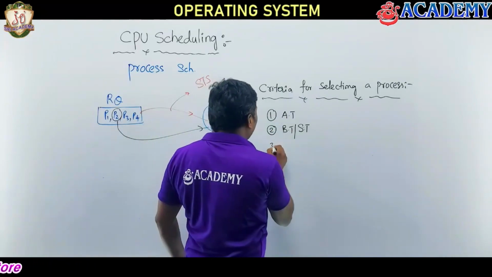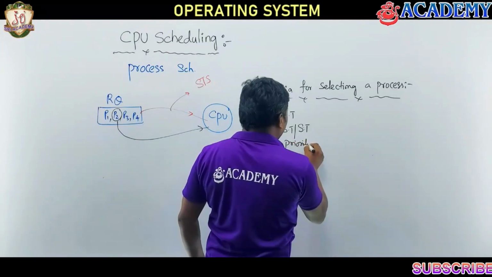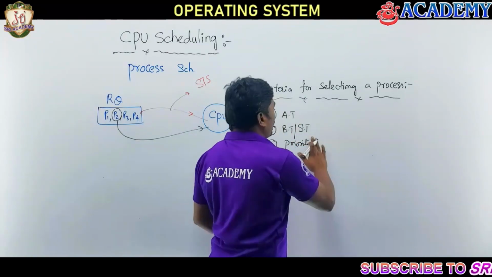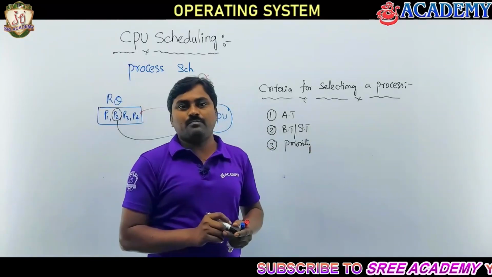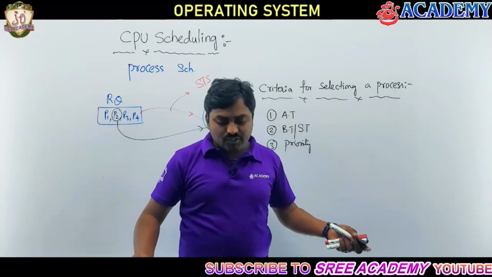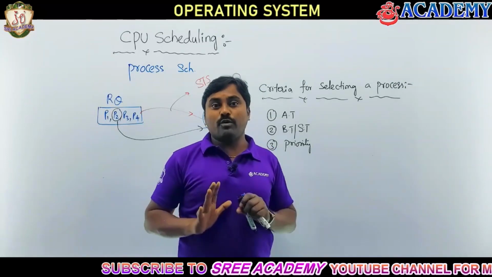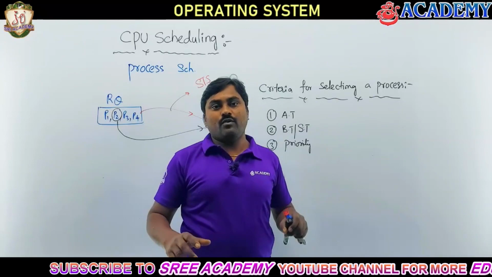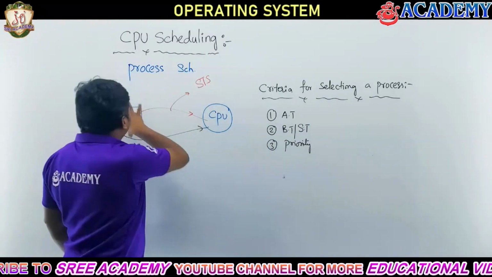And third criteria could be priority. Sometimes some environment may require prioritizing the processes. Means some certain situation may require that only a high priority process should run, and a lower priority process should run later. So when you impose this kind of criteria, based on the priority we can select it.